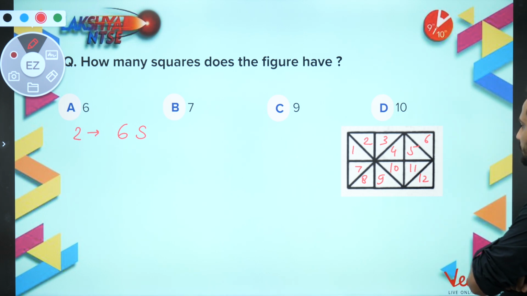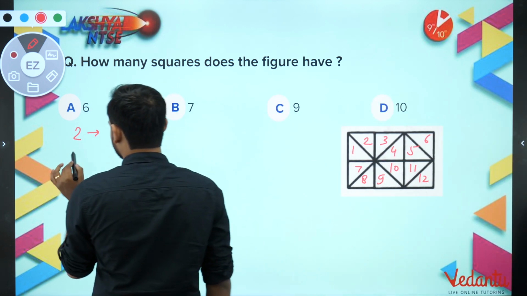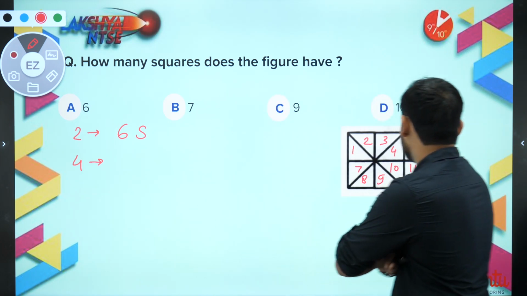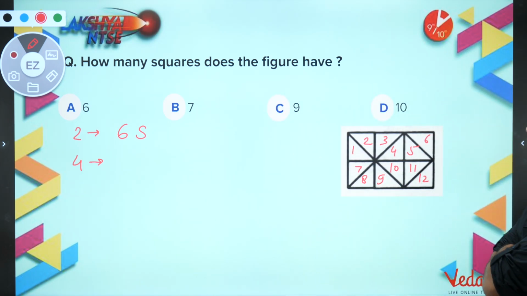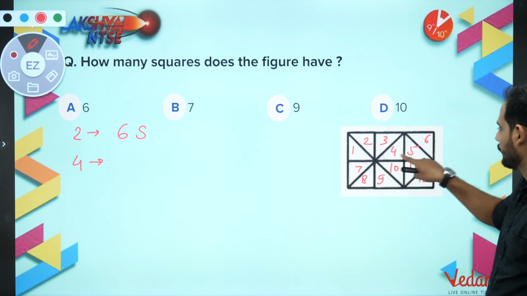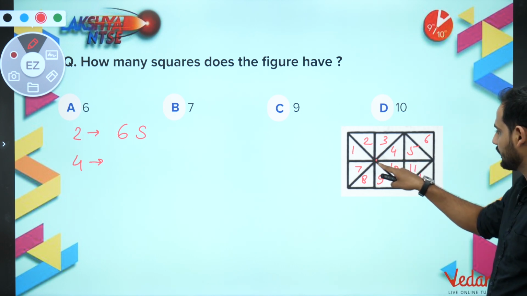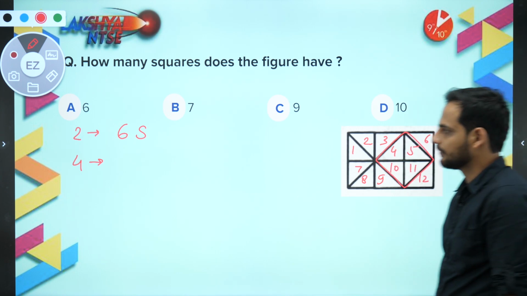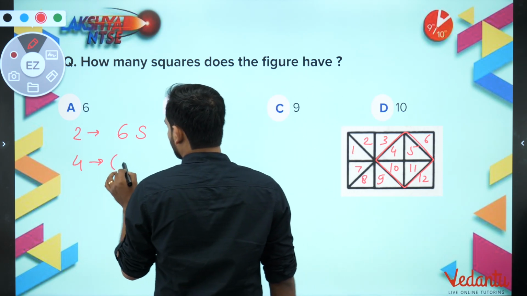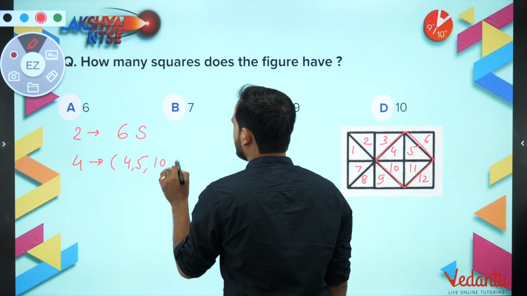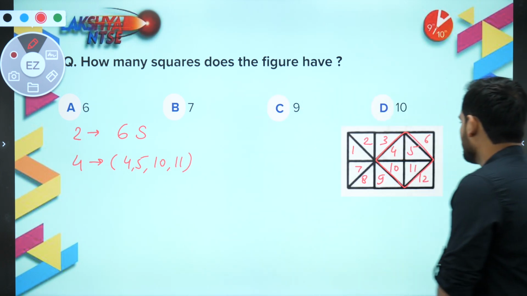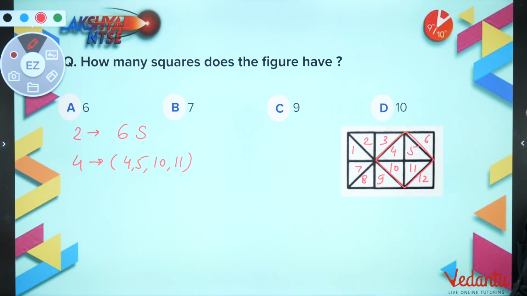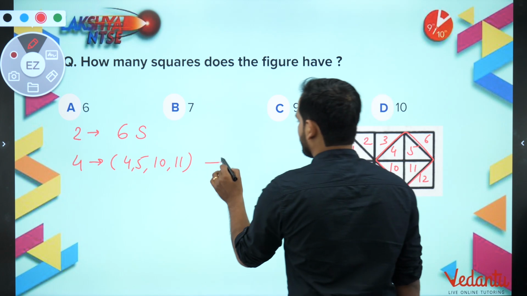Now let us see the combination of 3. Will the combination of 3 result in a square? No. Now let us look at the combination of 4. If I combine 4 shapes, am I getting a square? Yes sir, 4, 5, 10 and 11 is giving you a square here. Is there any other possibility? No sir, so only one.